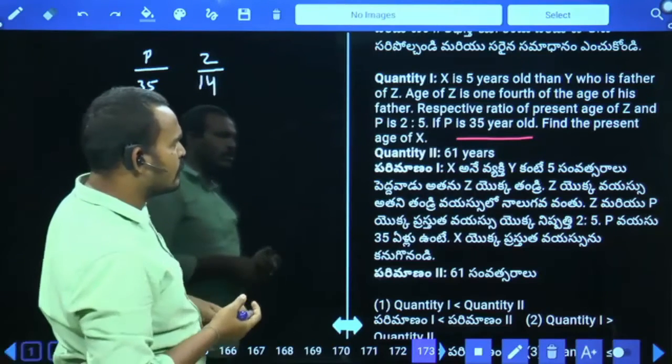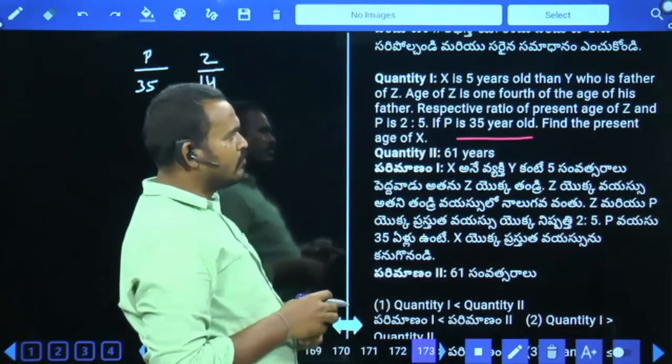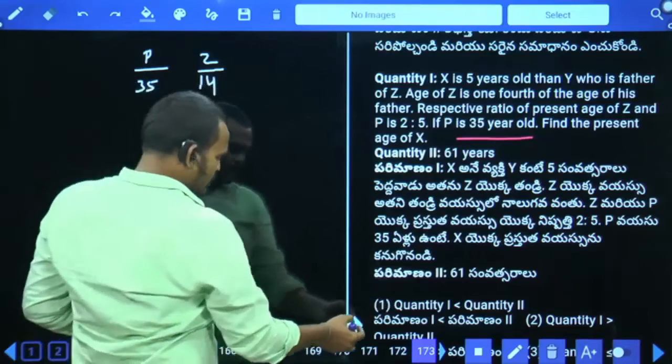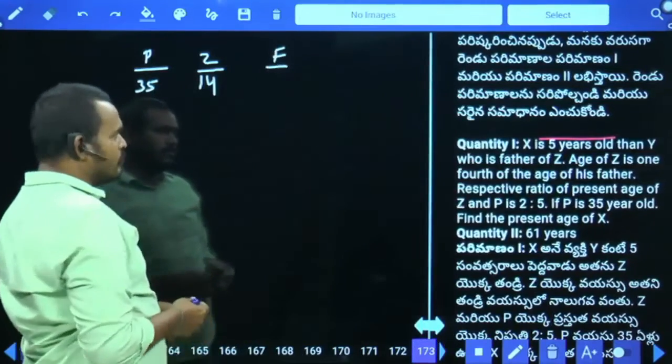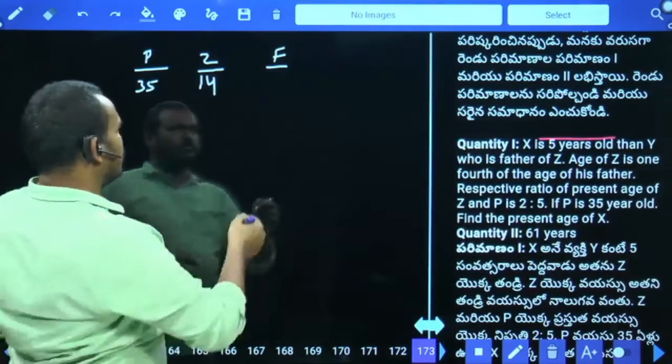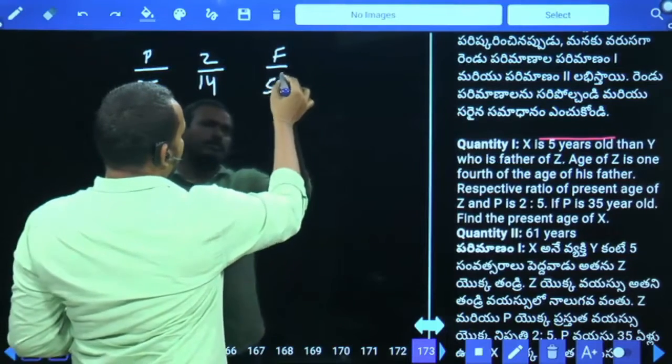Then Z is 14. Z's age is 1/4 of his father's age, so 1/4 value is 14, and father's age is 56.